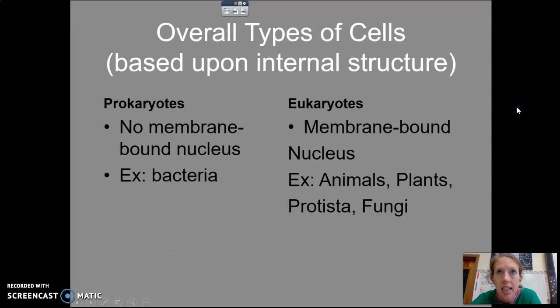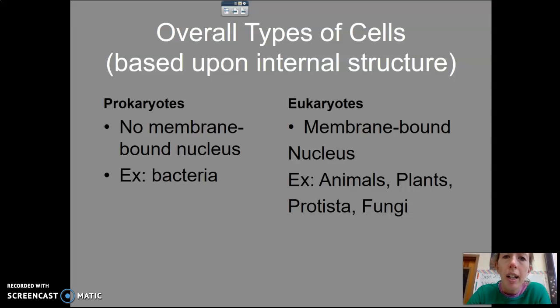When we classify cells, there are different ways we can classify them. For right now, we classify them as prokaryotic or eukaryotic. Prokaryotic means that they do not have a membrane-bound nucleus inside of them, so their DNA, their genetic material, is not contained within a structure or a nucleus. So examples of these types of cells are bacterial cells. They are prokaryotic because their genetic material is not contained inside a nucleus.